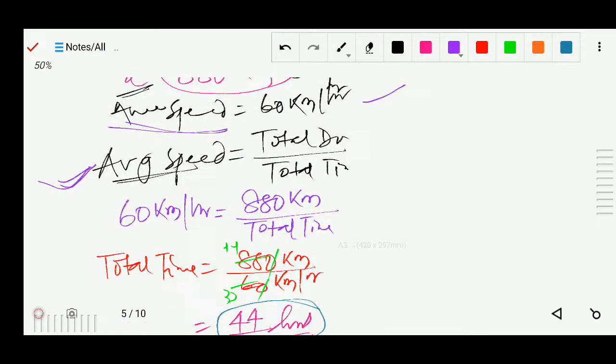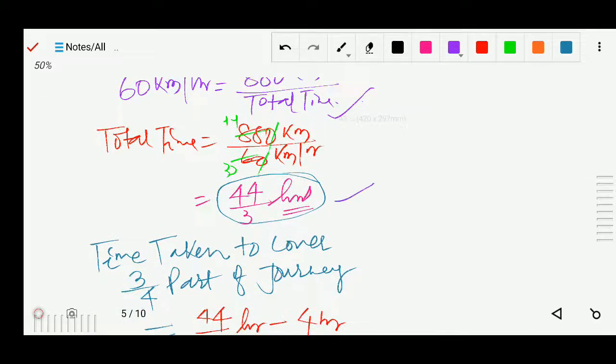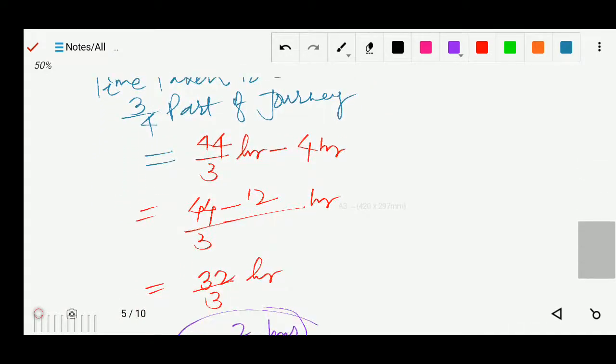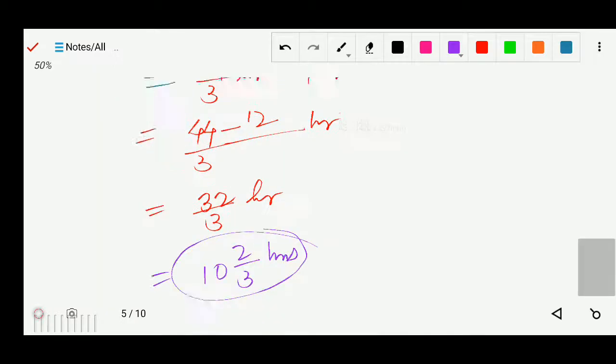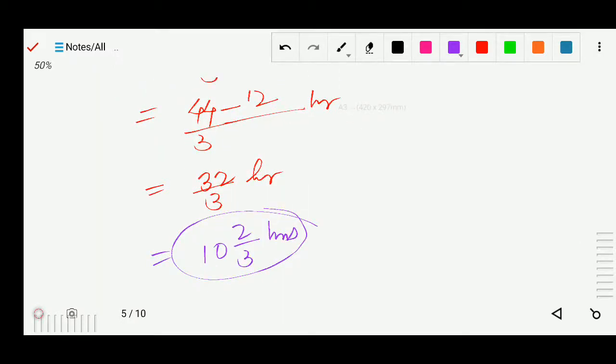Total distance we found is 880 kilometer, and total time we find from here, so we got the total time 44 by 3. Already 4 hours was taken to travel 1 by 4 of total distance, so we subtract 4 hours. So now we get 10 and 2 by 3 hours.